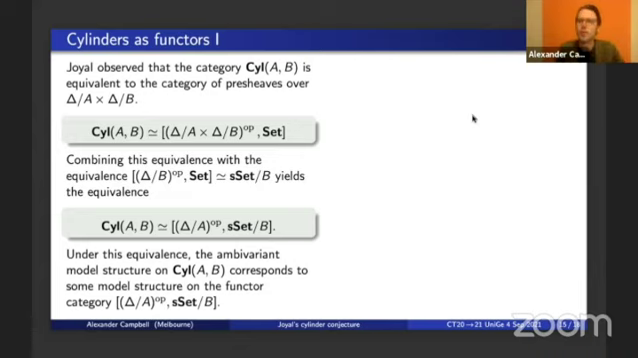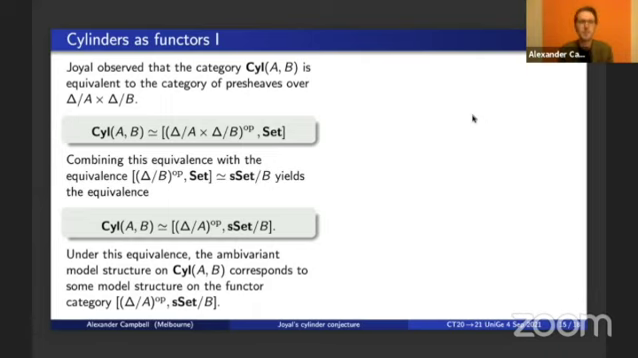So we begin with an observation of Joyal, which is that for each pair of simplicial sets, A and B, the category of cylinders from A to B is a presheaf category. It's equivalent to the category of presheaves over the Cartesian product of the categories of simplices of A and B, as displayed. Now we can go further.